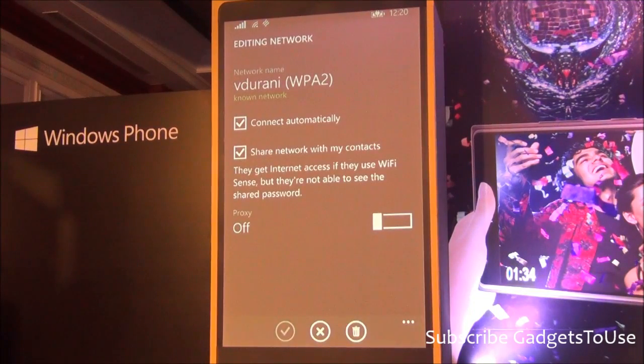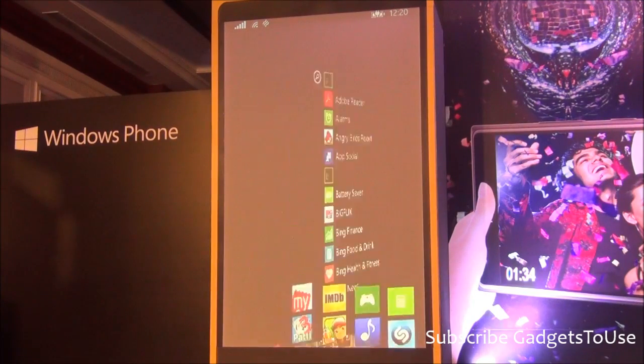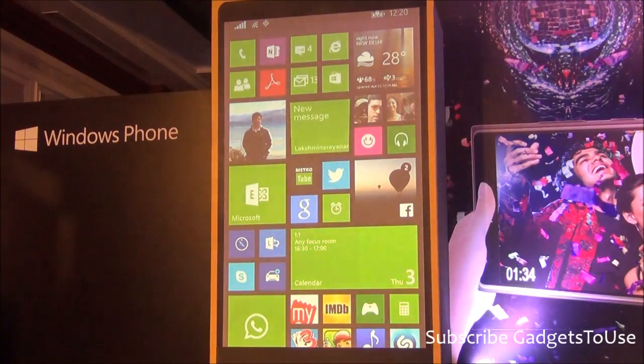So when I click on my home network, I say share it with all my Skype contacts, because most of them usually turn out to be friends who work with me on Skype. And so when they come to my house, even though it's a secure network, if they're using Wi-Fi Sense on their Windows Phone, they do not need my password and they don't need anything from me. But they will still not be able to get access to my credentials, so it's not like they can get the password and give it to somebody else. So it's amazing the way you can optimize sharing your networks, and a beautiful experience if you've got Wi-Fi Sense running on different Windows Phone devices. It comes across to all Windows Phone users.